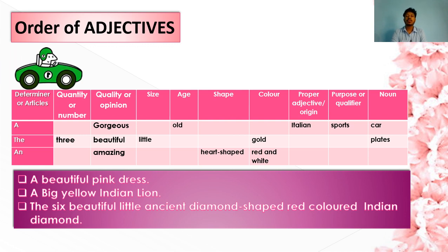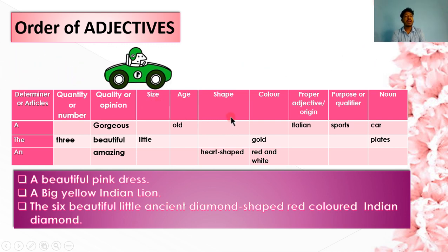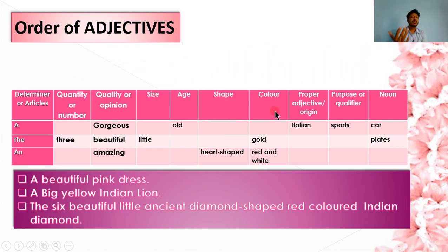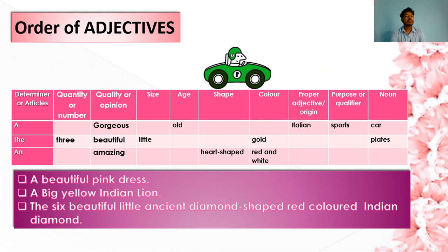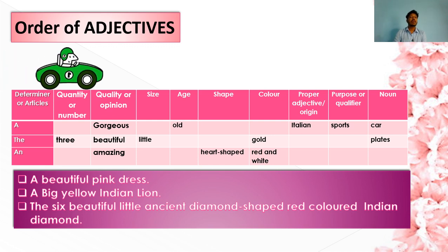After that quality or opinion, then size, then age will come, after that shape, after that color, then proper adjective or the origin, after that purpose or qualifier, after that the noun, the specific noun about which you are telling something.